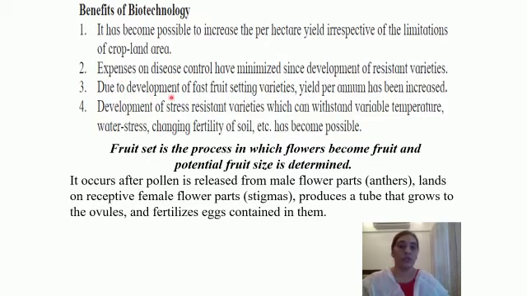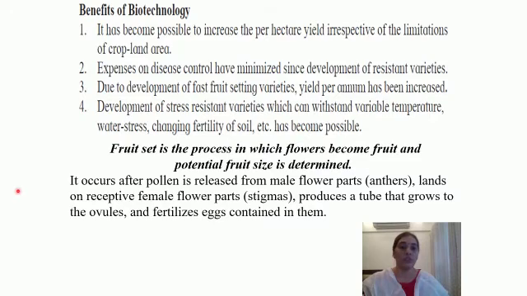Due to development of fast fruit setting varieties, yield per annum has been increased. So here we have a new term, that is fruit setting. Fruit set is a process in which flowers become fruit and potential fruit size is determined. So the faster the fruits are formed, the greater will be the yield. We want that the flowers become fruits within a short period of time. So that will definitely have an effect on the production. So due to fast fruit setting varieties, we find that the yield per annum has increased.